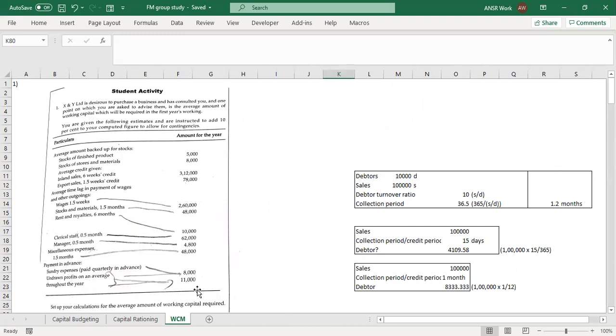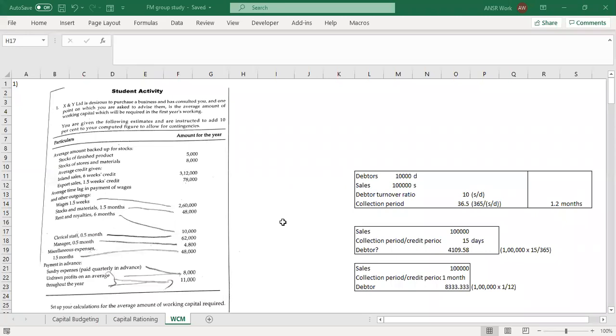I also noted the total course material which was given by sir. I'll read it out: capital budgeting, capital rationing, capital structure, EBIT-EPS analysis, WACC, and working capital computation. Those are the problem parts, and the rest are theory.